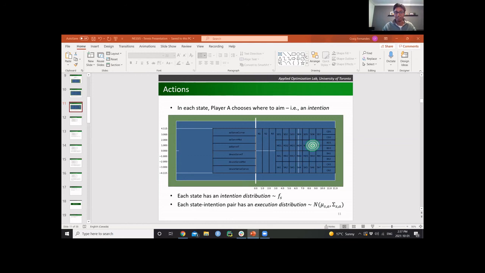Yeah, I totally agree, Paul. I think it would be really interesting. One thing we were thinking about adding into the state space was an indicator of the shot number in the rally. An issue was that our generator doesn't provide that information. It just generates an independent shot, so I don't know how tired or not tired a player was when that shot was executed. But you would intuitively imagine that as the number of shots in a rally increases, or the duration of the game increases, the execution error would grow. So definitely something I think would be interesting to look at.